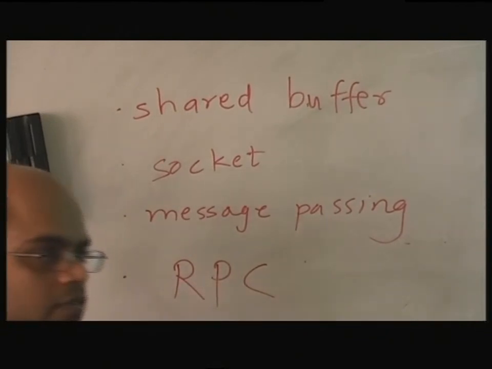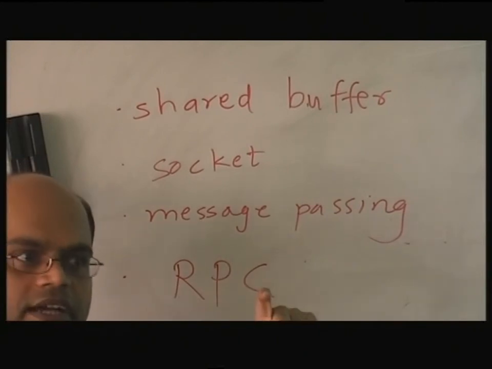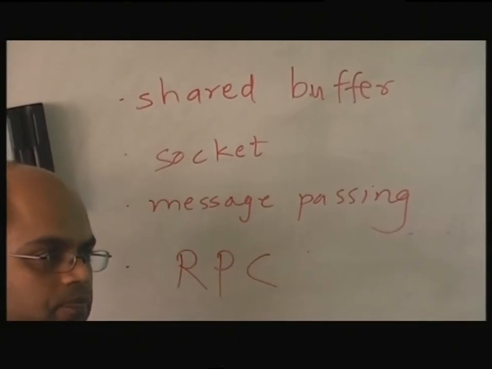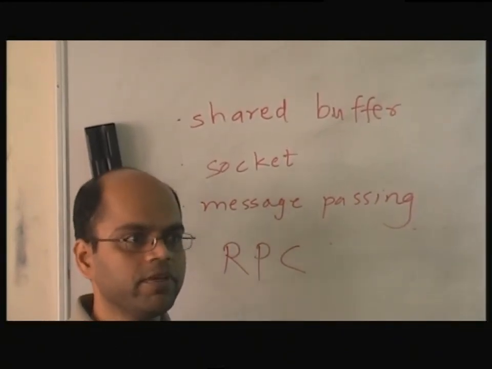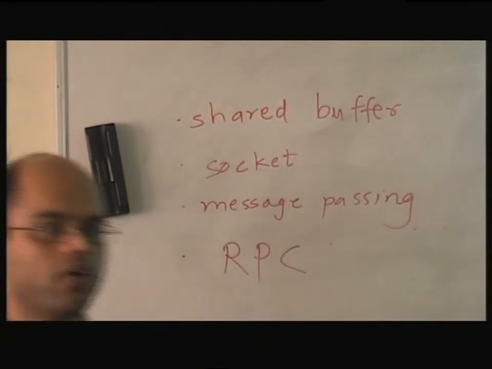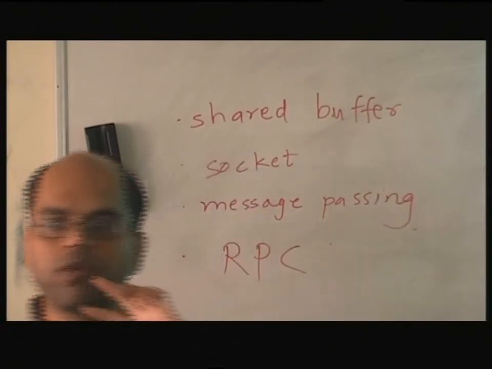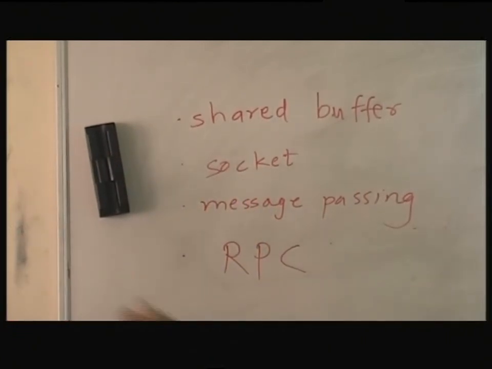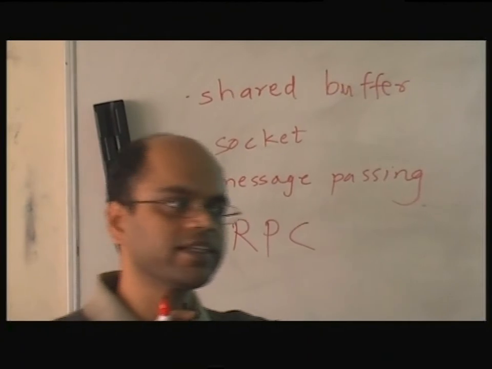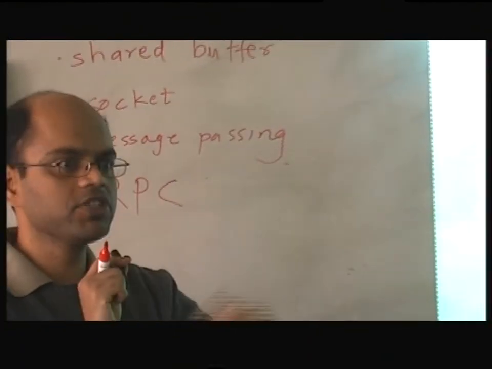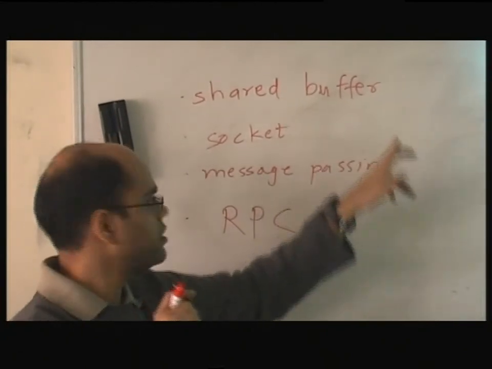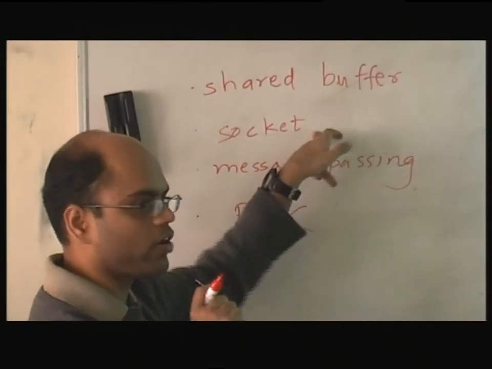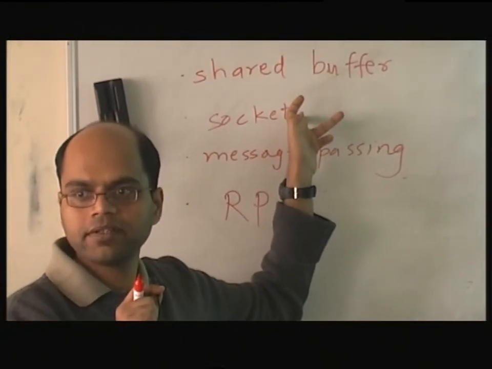So if P1 has a memory access, it's its own memory. If P2 tries to access it without this permission, there will be a segmentation fault or some kind of a fault, because the standard security model does not allow this, right? So a process has to explicitly tell the operating system that this will be shared between two processes. So that is one. So socket, I think you all know, right?